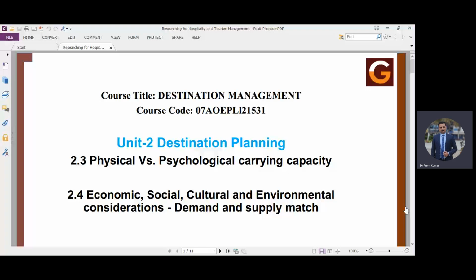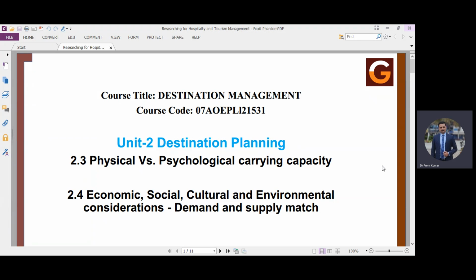Very good day, students. So in today's class, I welcome you for the sixth session of this destination planning class, in which we are going to discuss physical and psychological carrying capacity, which are two important types of carrying capacity. We are also going to discuss the economic, social, cultural, and environmental considerations, demand and supply match regarding the destination.